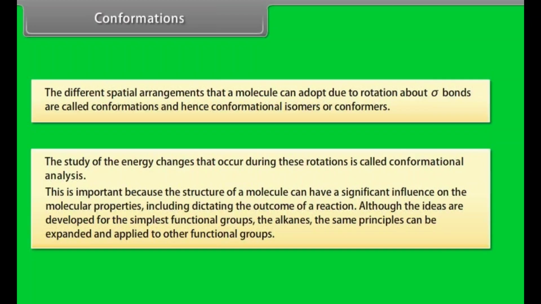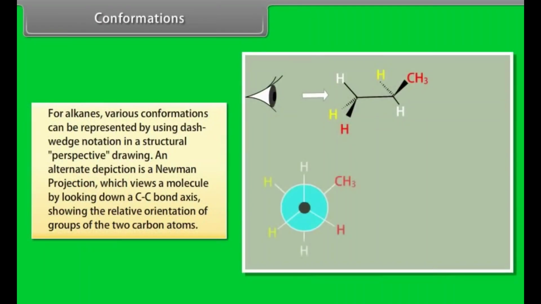Although the ideas are developed for the simplest functional groups, the alkanes, the same principle can be expanded and applied to other functional groups. For alkanes, various conformations can be represented by using dash wedge notation in a structural perspective drawing. An alternate depiction is a Newman projection, which views a molecule by looking down the C-C bond axis, showing the relative orientation of groups on the two carbon atoms.